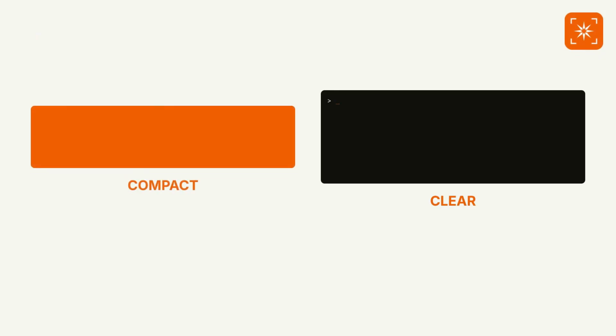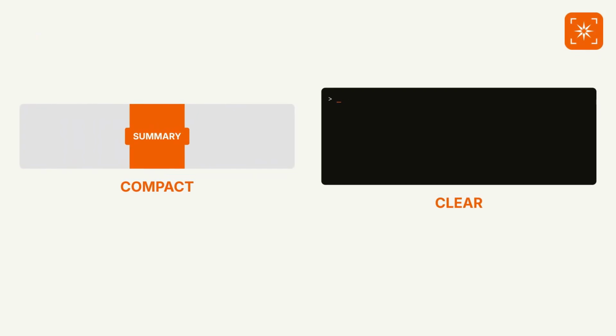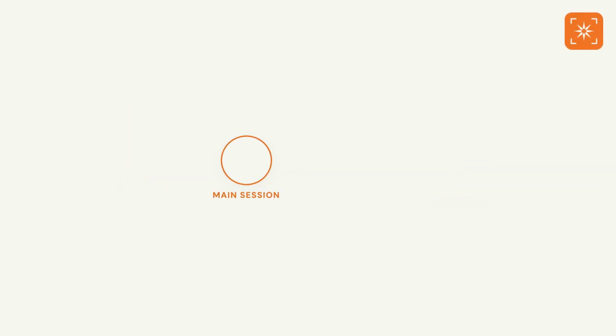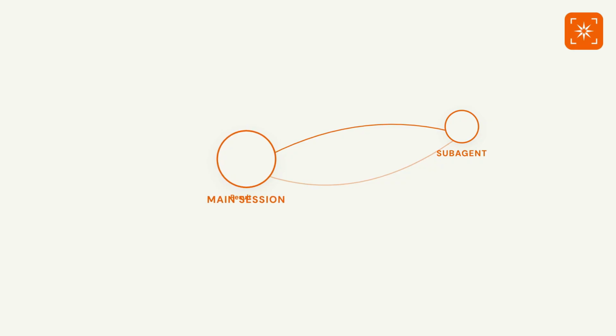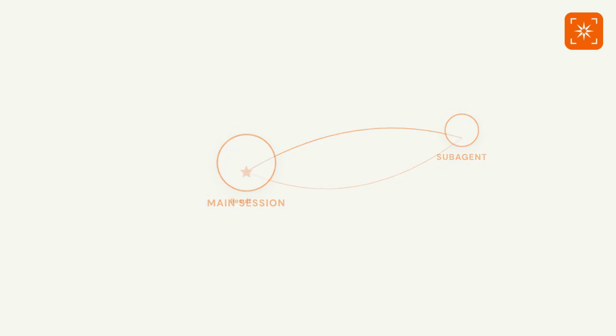Use compact to summarize the conversation and continue with a smaller context. And use subagents to delegate work into a completely fresh context window, bringing back only the final result. Think of these as tools for keeping Claude focused.